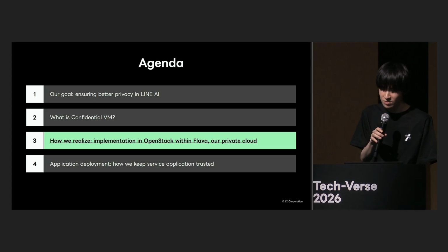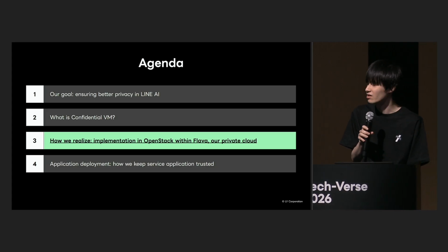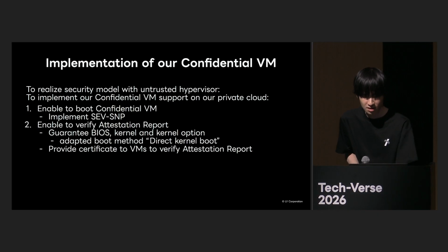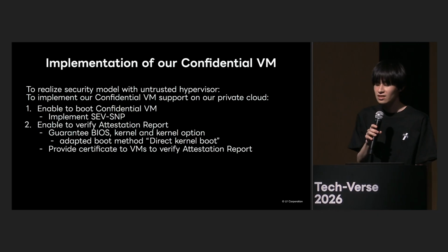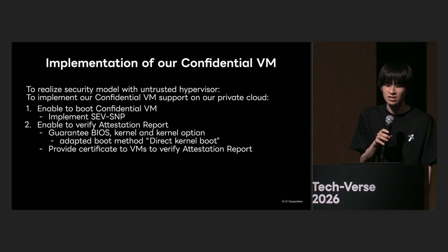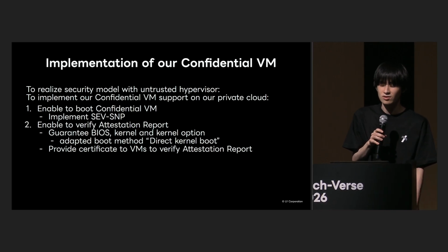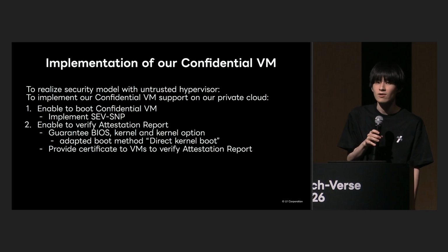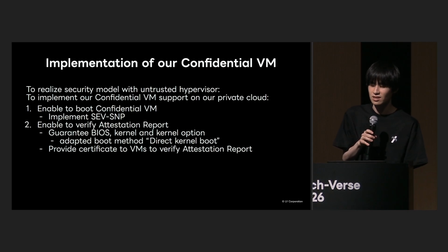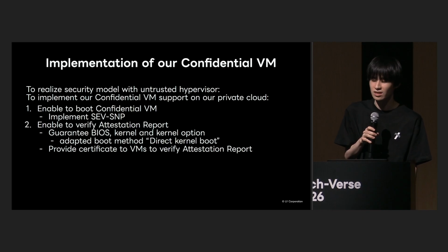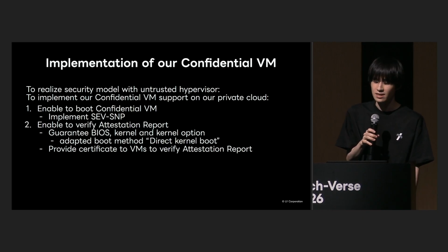Next, I will explain how to implement confidential VM using Flarman's OpenStack. In implementing confidential VM in Flava, we carried out the following 2 points. The first is to enable the launching of confidential VM. Since OpenStack did not support SEV-SNP, we implemented it to enable confidential VM to start.